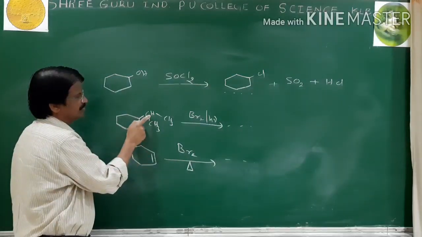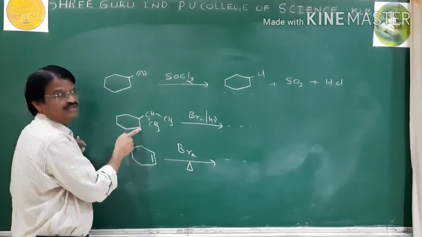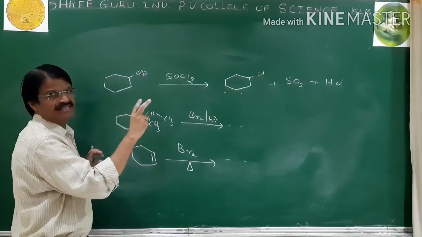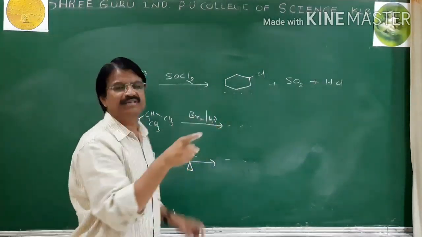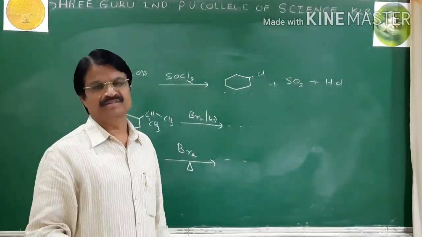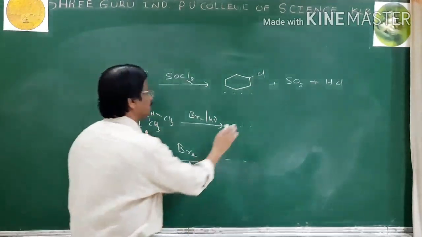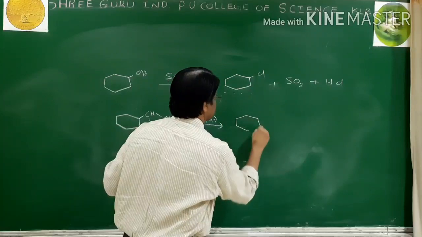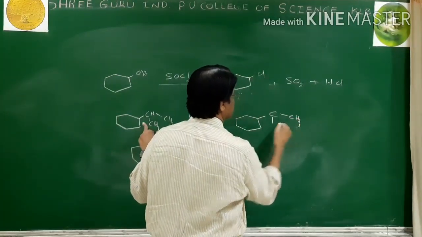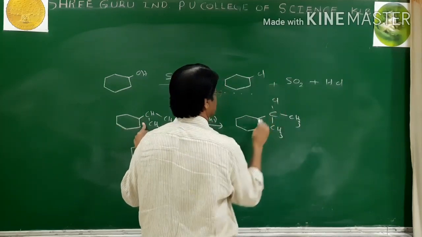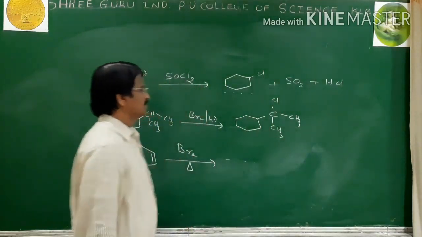Methyl H, secondary H, primary H. So which H is most reactive? The answer is tertiary H, and I told you here to write the more stable product or major product, and your major product is